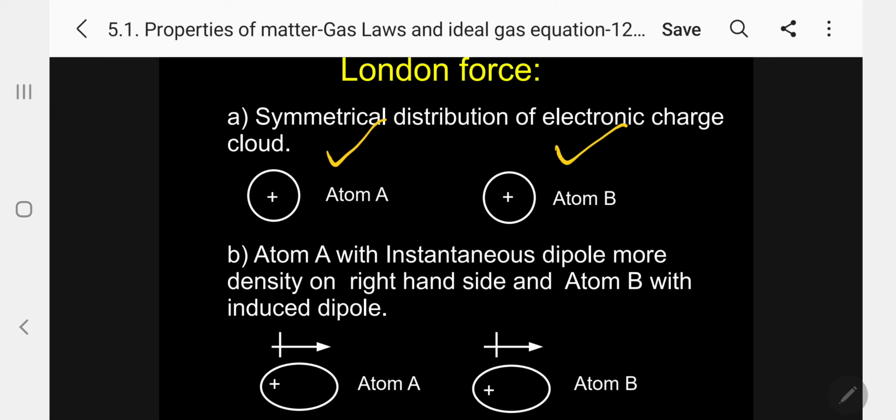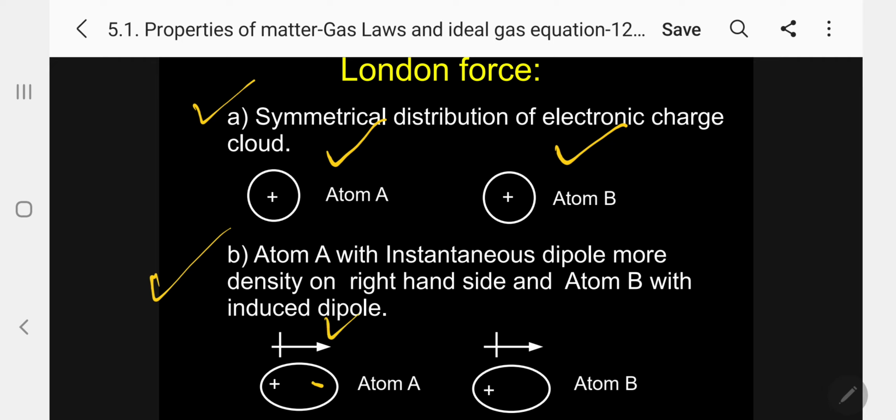But what will happen now? This is what we are showing in A. Now the B, what will happen now? The atom gets polarized. So symmetrical distribution is becoming unsymmetrical distribution. There is a proton, there is an electron always in an atom. So when one side is positive, negative will come automatically on the other side. So this arrow indicates the negative part of the gaseous atom.